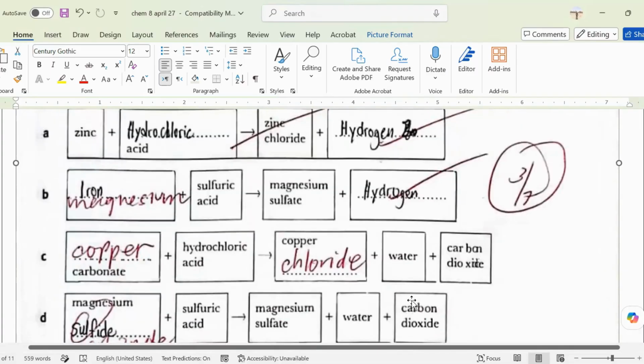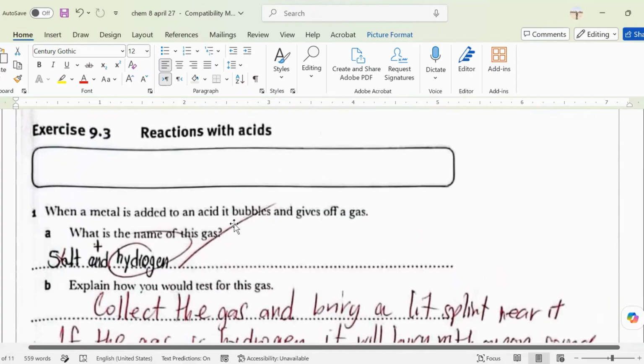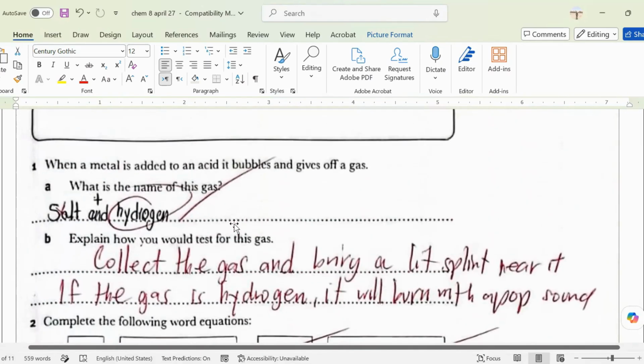Okay, again, let me repeat. How are you going to test if the gas is carbon dioxide? What you need is to use limewater. If the limewater turns cloudy and there's a bubbling gas, then definitely there's carbon dioxide. Carbon dioxide, exactly. So